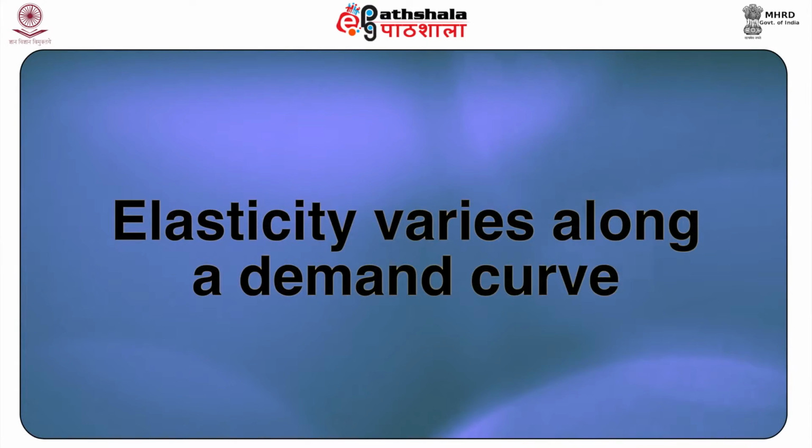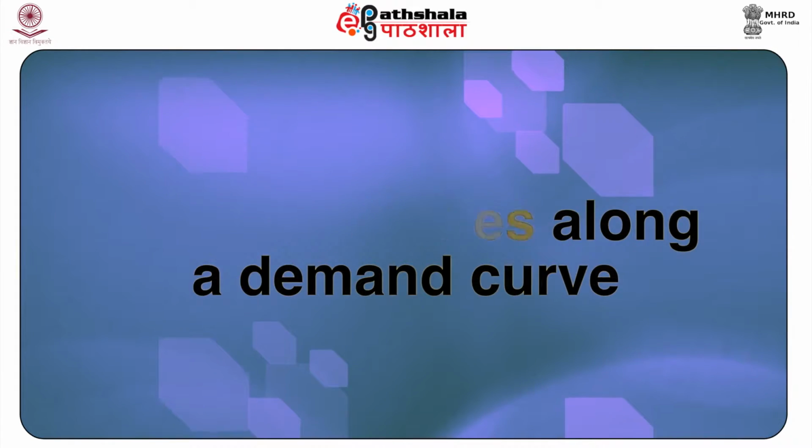Now, how can we measure elasticity along a demand curve? First, for a linear demand curve. To see why, we look at the mathematical formula for elasticity. We know in a linear demand curve the slope, that is delta P by delta Q, is constant. Moving along a linear demand curve doesn't change the slope, but the second component of the elasticity formula, that is P by Q, varies as we move from one point to another, thereby leading to a change in the total value